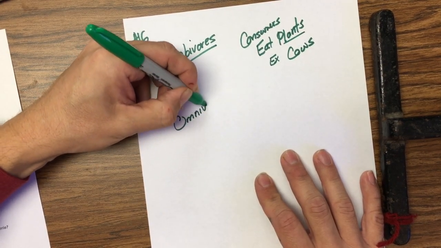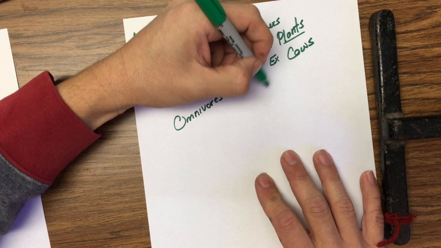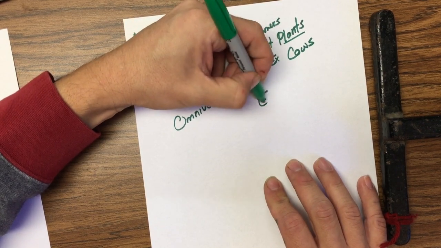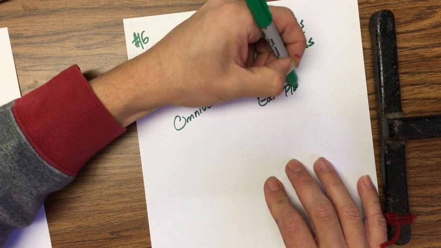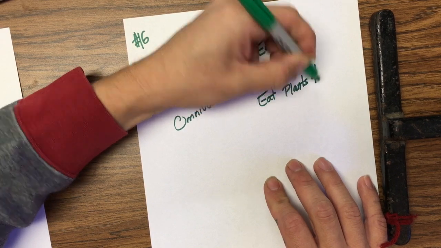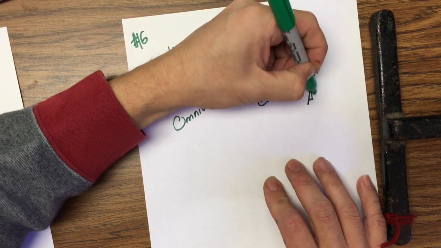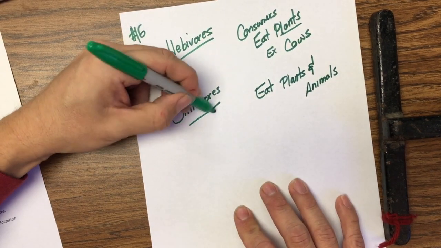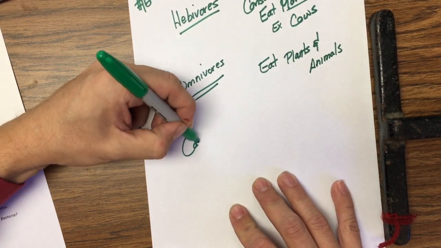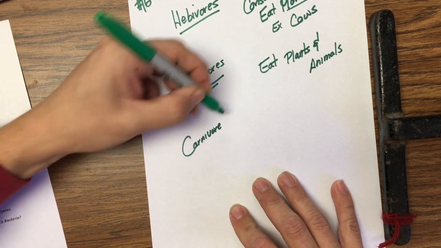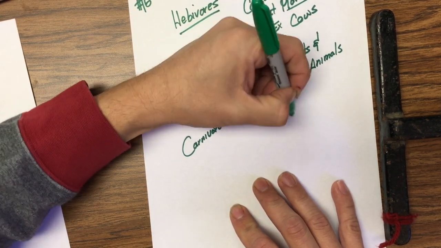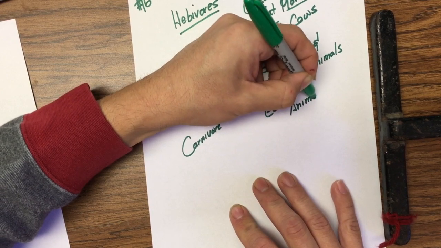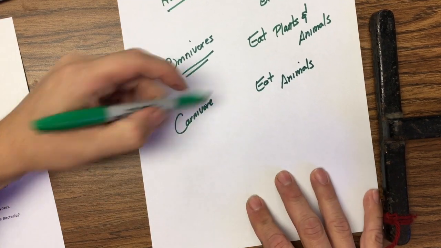Omnivores, remember, those are consumers that eat plants and animals or meat, okay? Then we have carnivores. Carnivores eat only animals, no plants, okay?